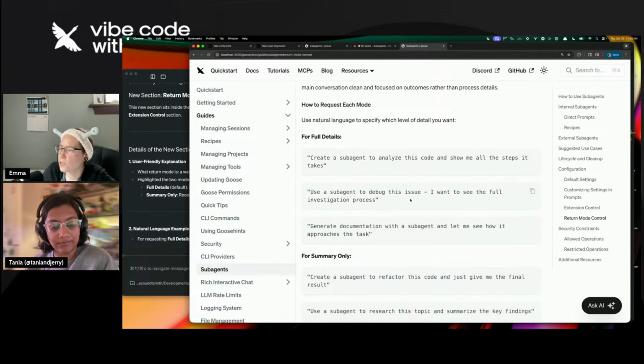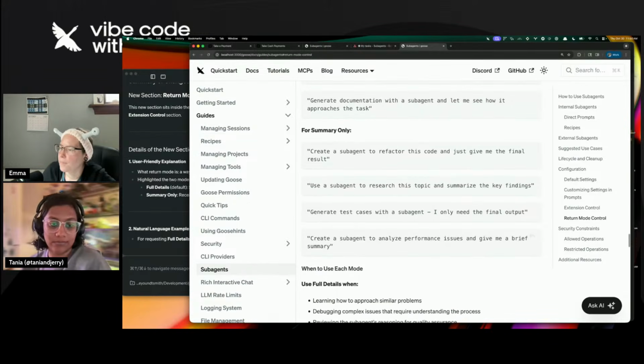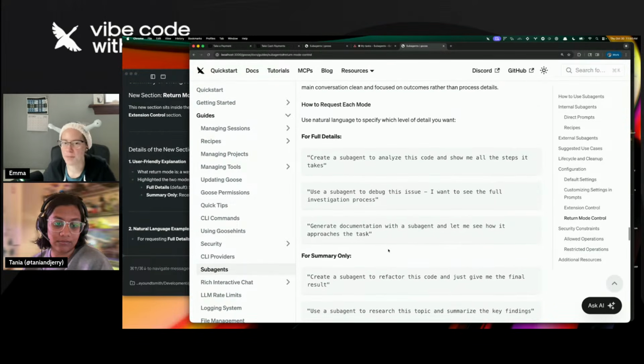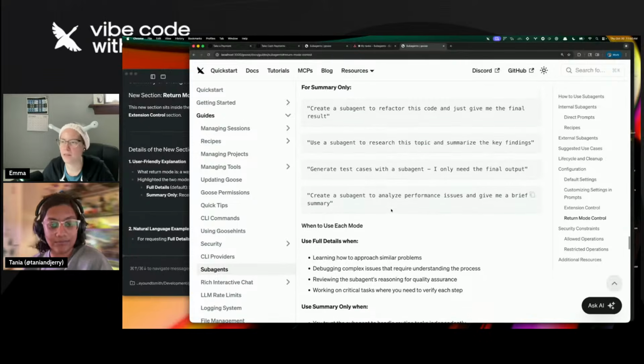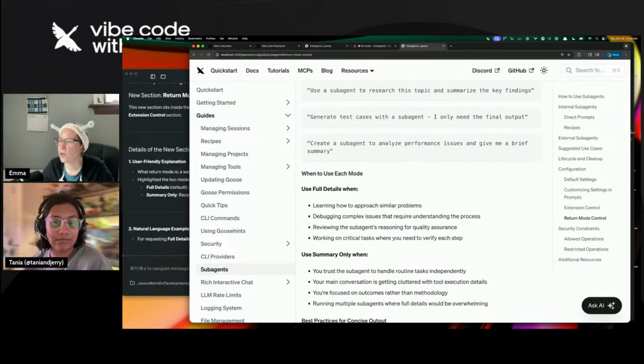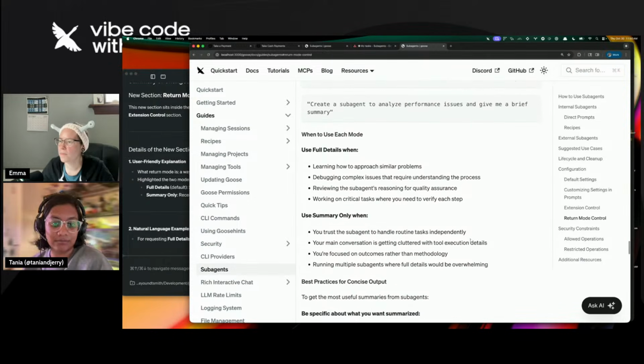Subagent, debug this issue. I want to see the full investigation process. So this is very, very robust. I think in terms of now I'm less so writing this documentation, now I'm just editing it. I would probably take out some of these examples. These are good examples, but I think you get the gist of it pretty much. When to use each mode. This is helpful.